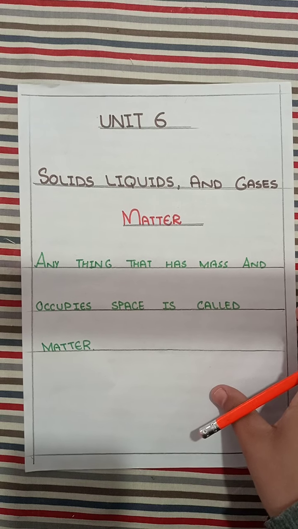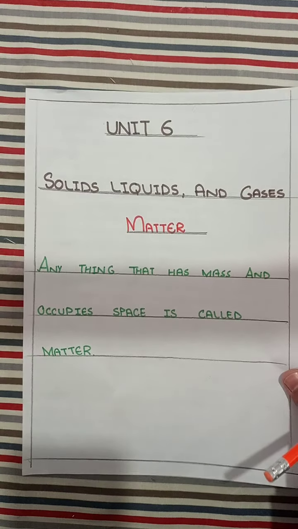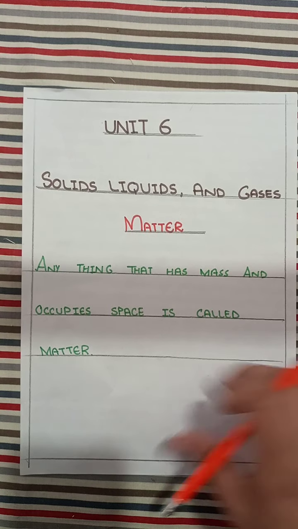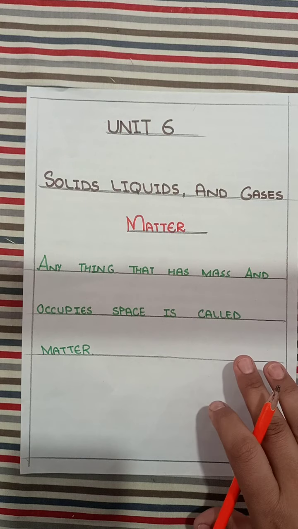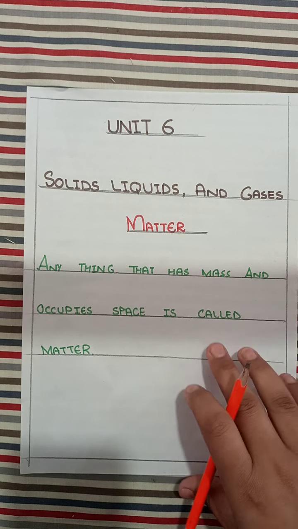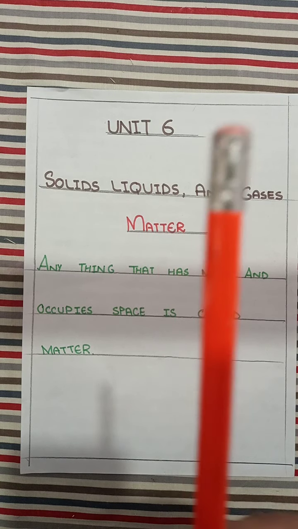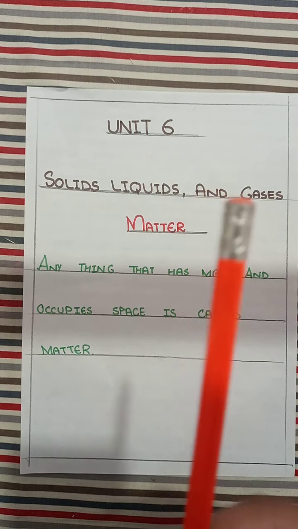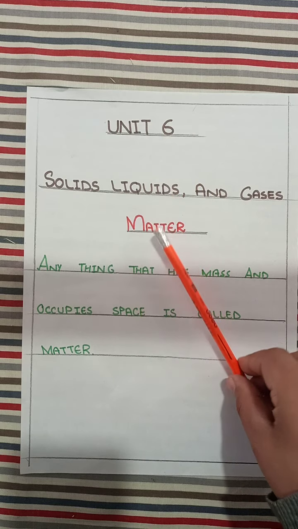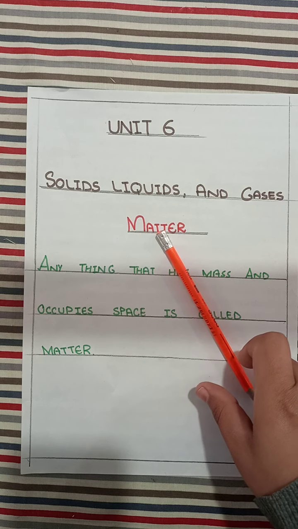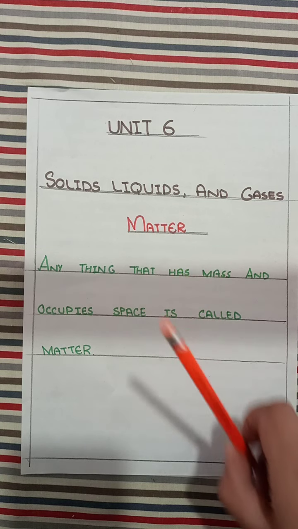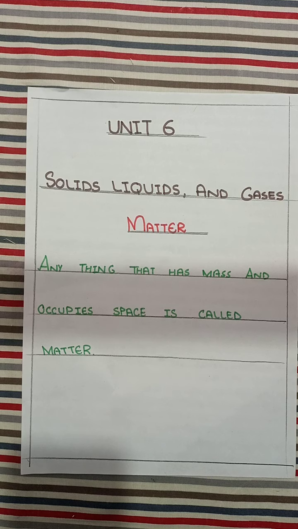For example, this page is matter because it occupies some space and has weight. Pencil, look at this pencil. This is matter because the pencil has weight and occupies space.